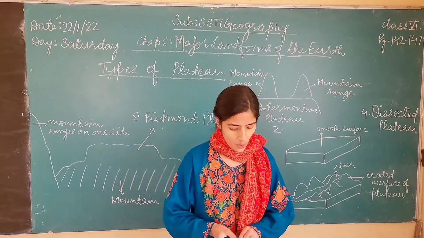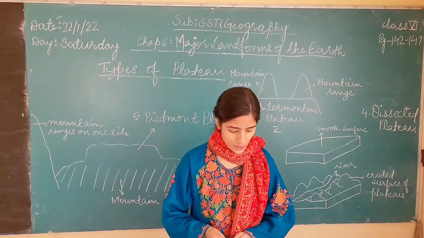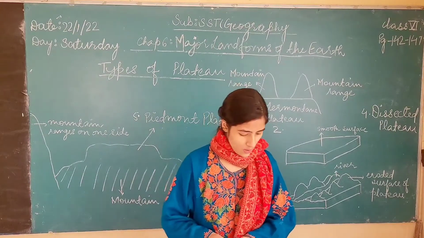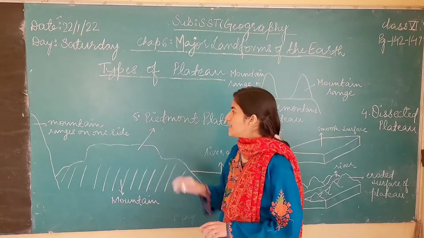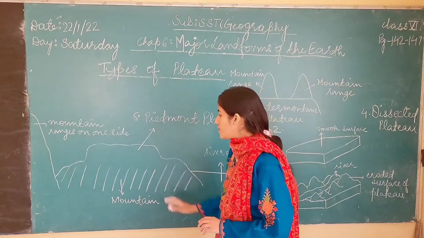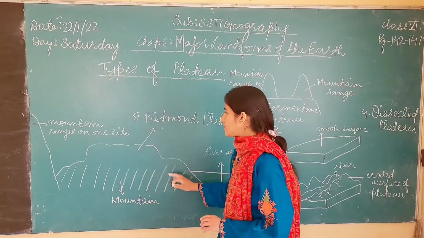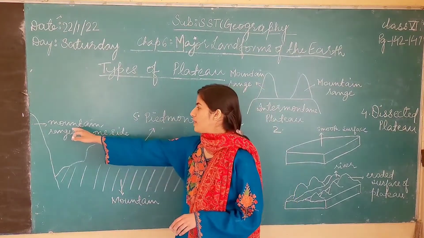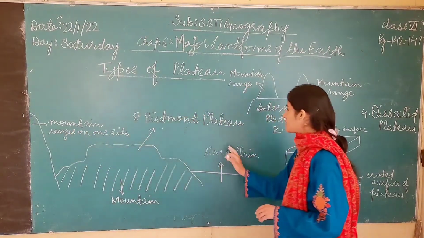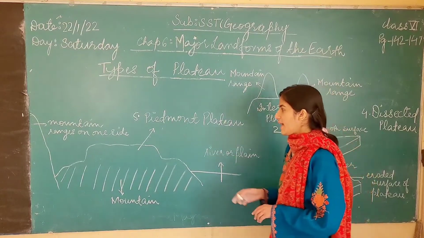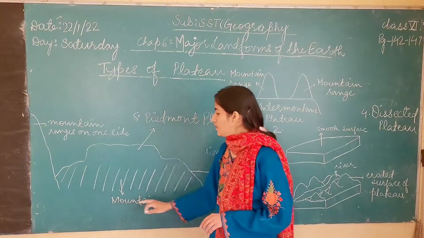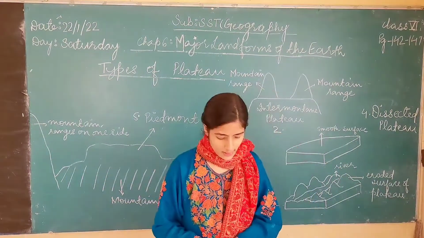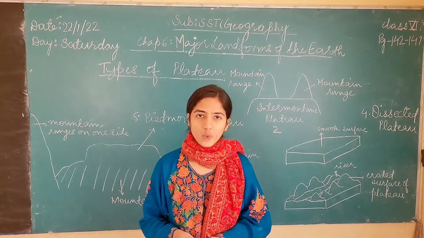Colorado Plateau in North America and Patagonia Plateau in South America are good examples of Piedmont Plateau. And see that a Piedmont Plateau is formed over a mountain. So there are three things to note: that it is surrounded by mountain ranges on one side, and on the other side it is surrounded by a river or plain, and it is on top of a mountain. Then how are plateaus important to us?